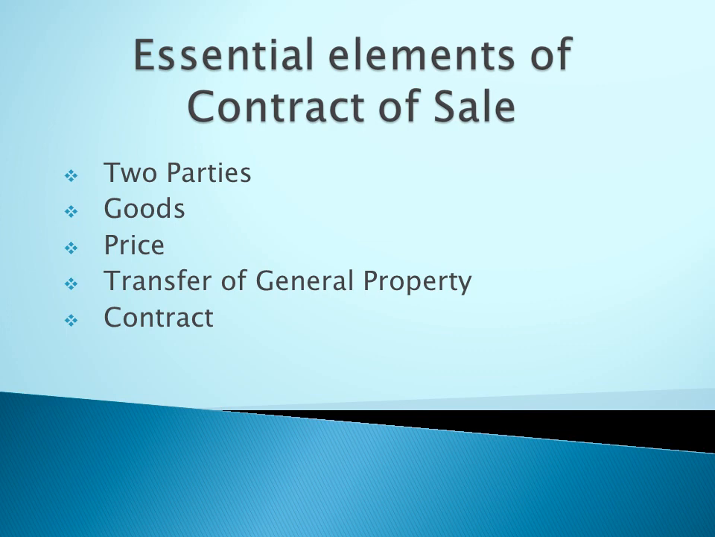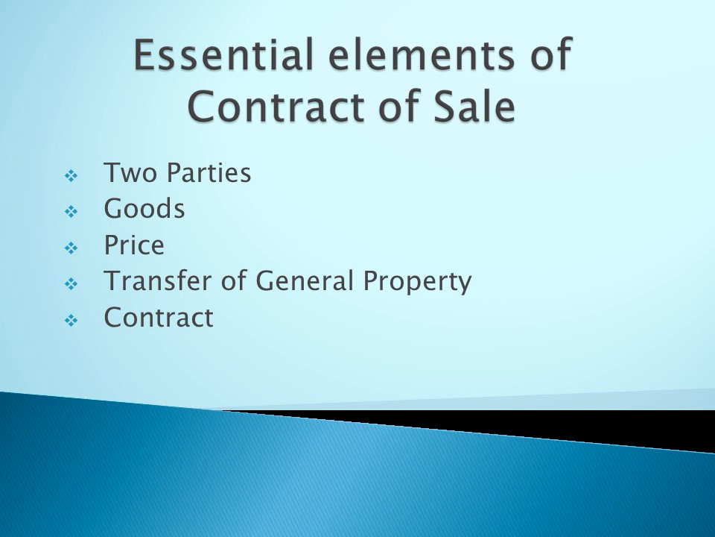The consideration for transfer of ownership is called price. The consideration for transfer of ownership should be price. Only goods sold or bought for money come under the Sale of Goods Act. In a contract of sale, the barter system is not applicable. What is the barter system? Barter means goods exchanged for goods. That is not applicable. Only money-based goods transfer is considered here. Price is an essential element.